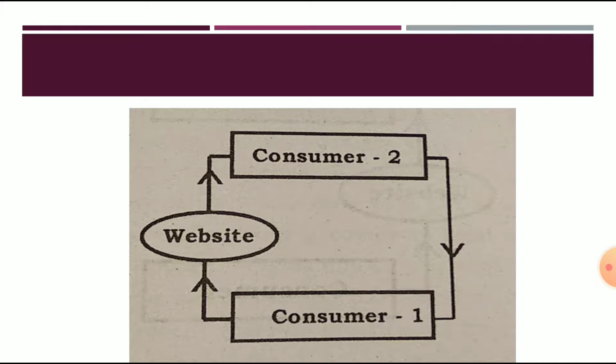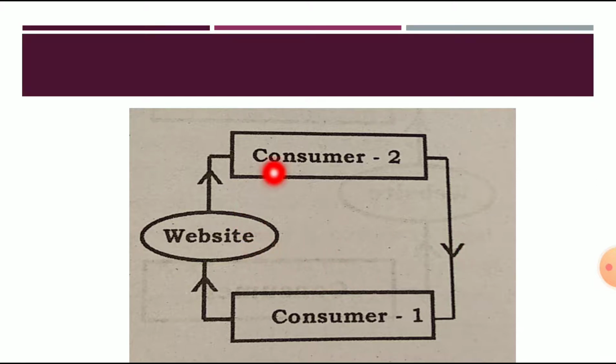This is the diagram which shows how the C2C model works. There will be a website. On this website, consumer one is going to post the availability of a product. He puts an advertisement about the product he wants to sell, providing a description and photos of the product.